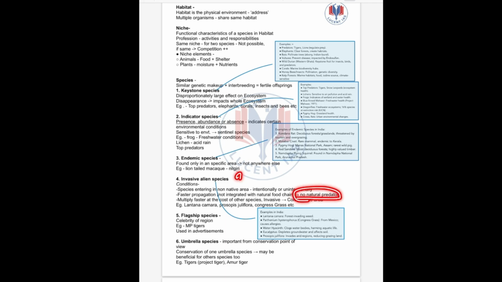As we saw, tiger, deer, then grass, there is a natural predator system, but invasive alien species have no natural predator system. Then lastly, they multiply faster at the cost of other species, that is, they colonize the whole area. For example, Lantana camara, Prosopis juliflora, Congress grass, etc.